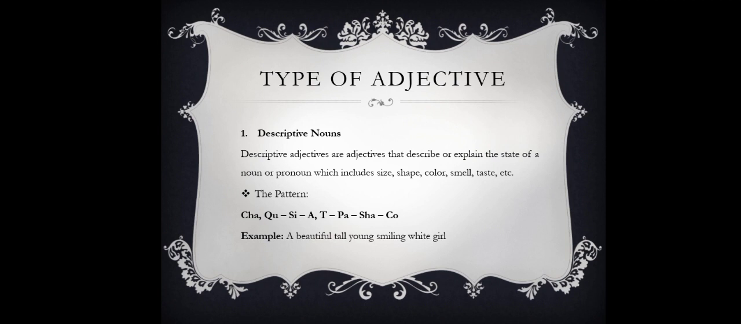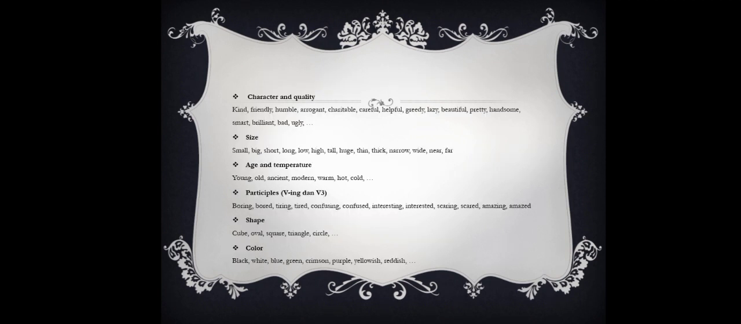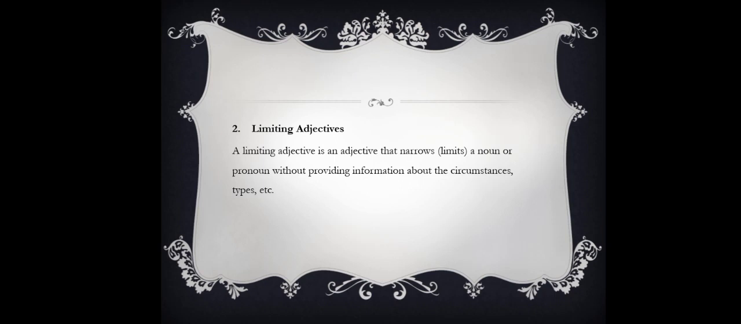And then the pattern is character and quality, size, age and temperature, participles, shape, and color. And then the pattern should be arranged. For the example, a beautiful, tall, young, smiling white girl. And then the second type is limiting adjective.